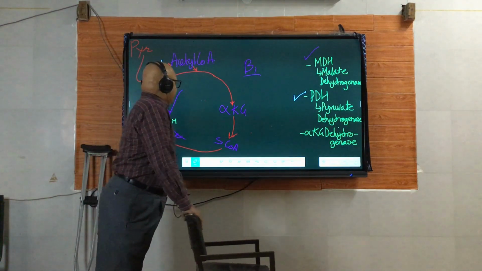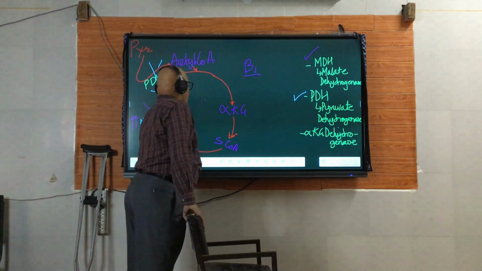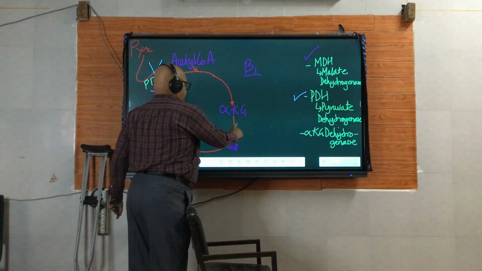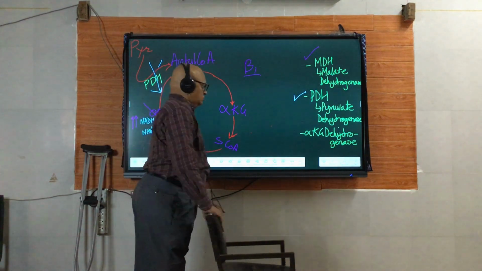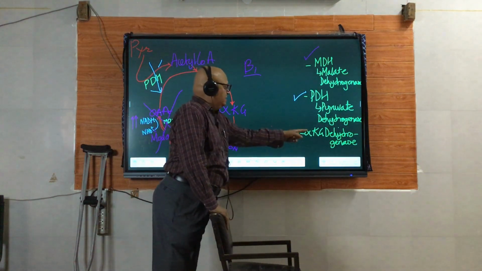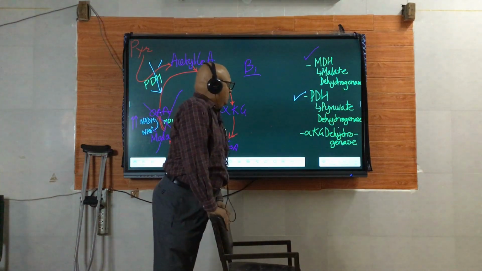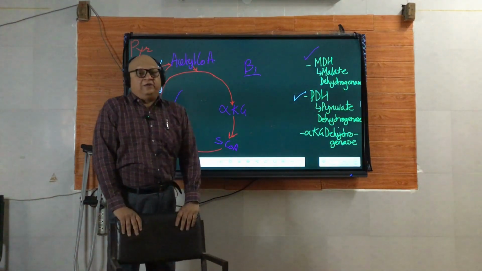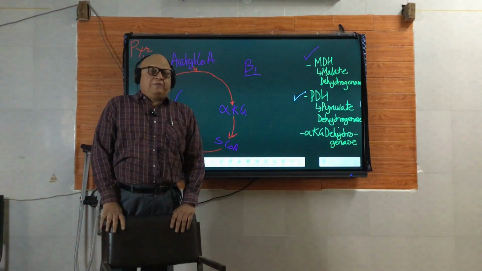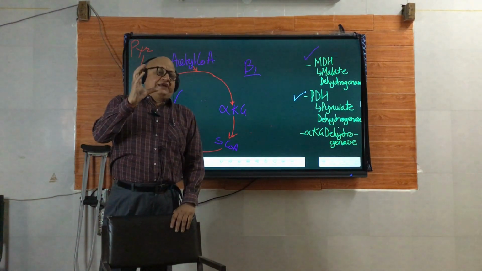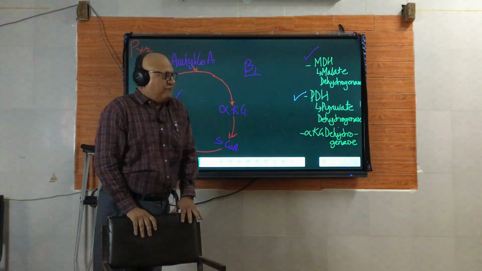Another point: B1 is also a coenzyme for the enzyme which converts alpha ketoglutarate to succinyl coenzyme A. This is alpha ketoglutarate dehydrogenase. Like PDH, it is also a multi-enzyme complex, and B1 is an important coenzyme for this.